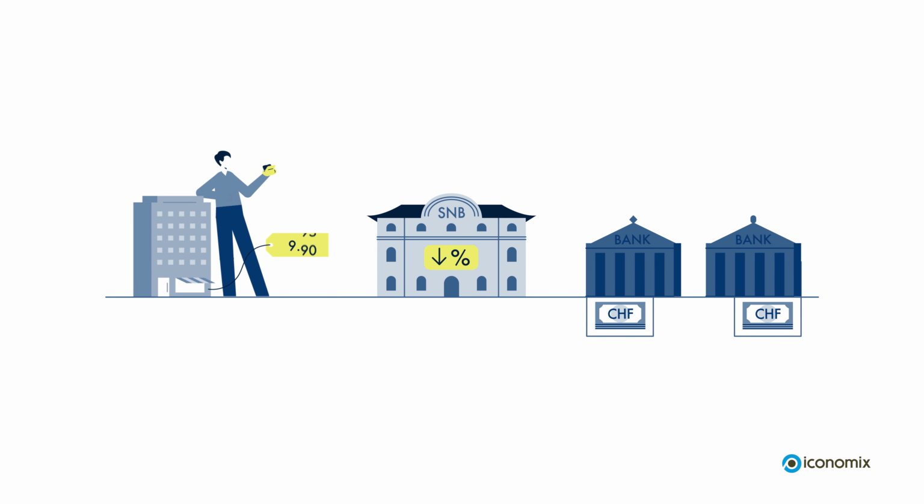Conversely, if it becomes apparent that inflation is falling too sharply, the SNB lowers its policy rate and makes more money available through open market operations. The additional central bank money leads to falling interest rates on the money market. With the increased money supply and lower interest rates, banks can issue more loans. This allows companies and households to invest and spend more easily, and the economy gets back on track.